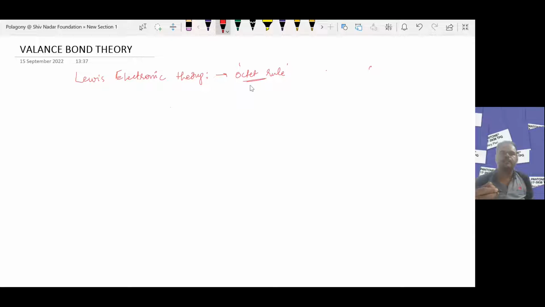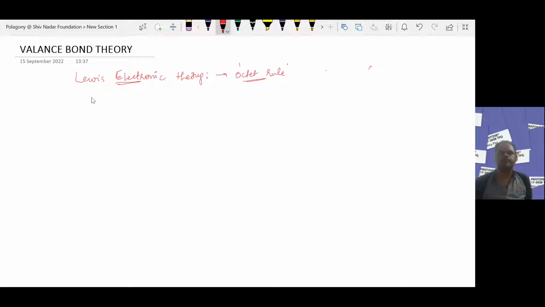How the Lewis electronic theory failed to explain the chemical bond formation, how valence bond theory came into existence, how the valence bond theory came up for the explanation of the structure of the molecules. So let me talk about the Lewis electronic theory.